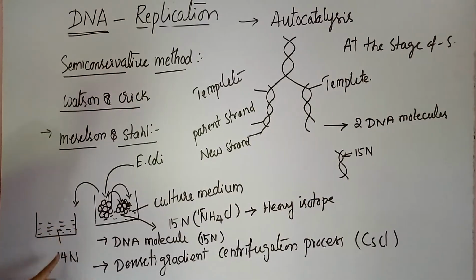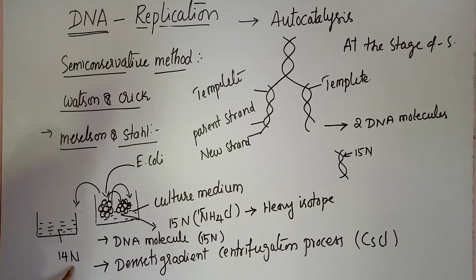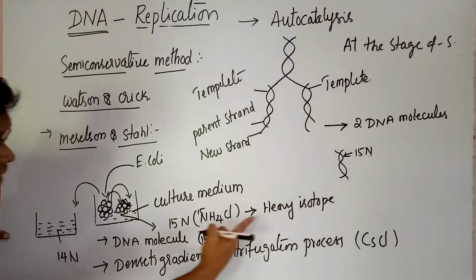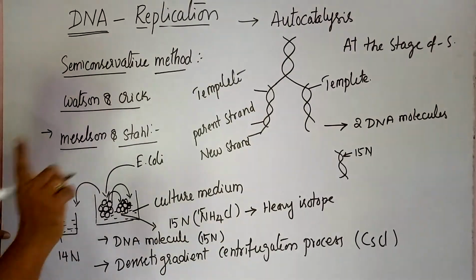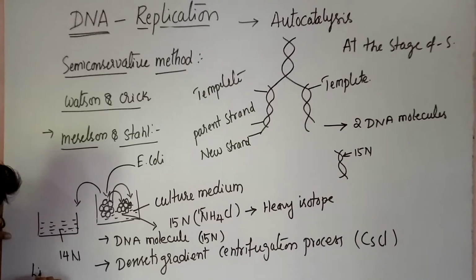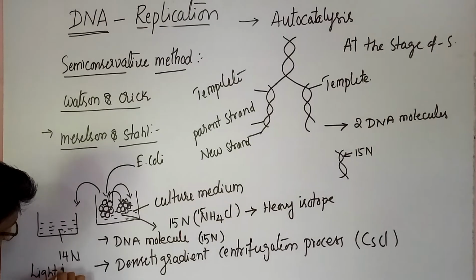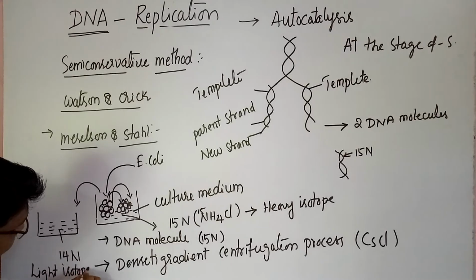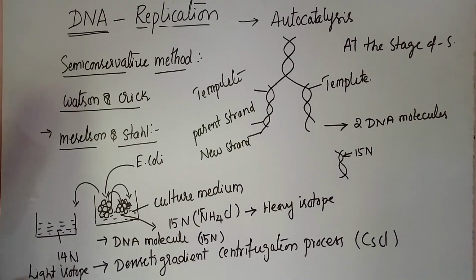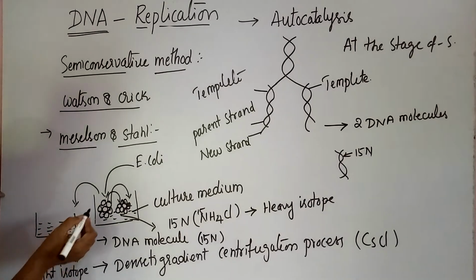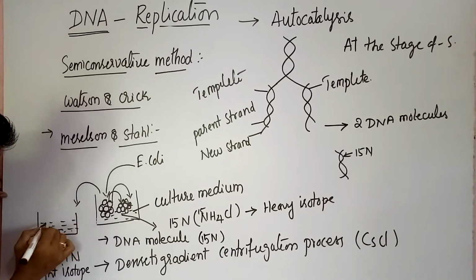In the same way, the 15N is a heavy isotope, and 14N is called a light isotope. The cells are transferred into this culture medium containing the light isotope.